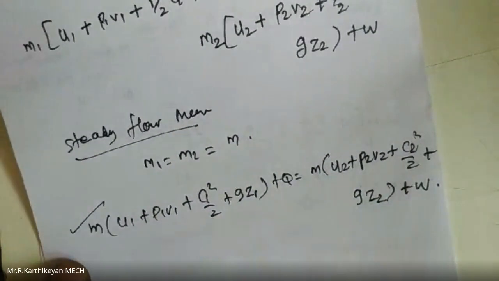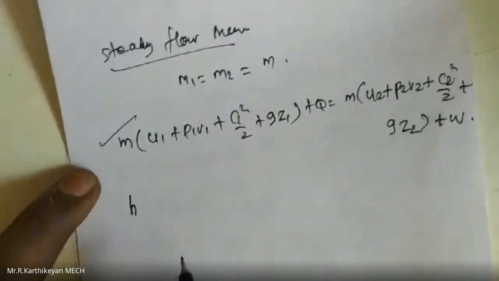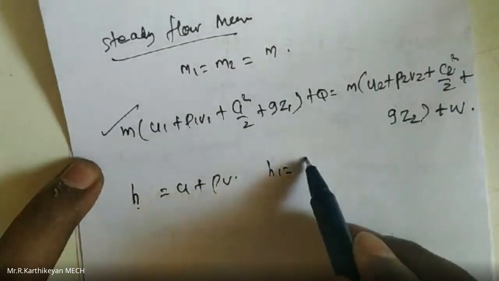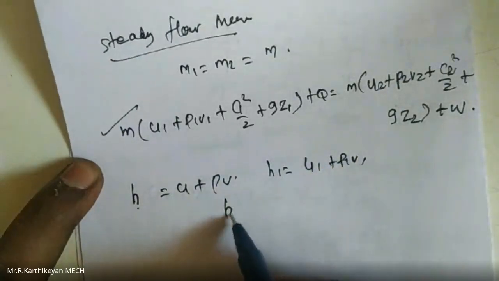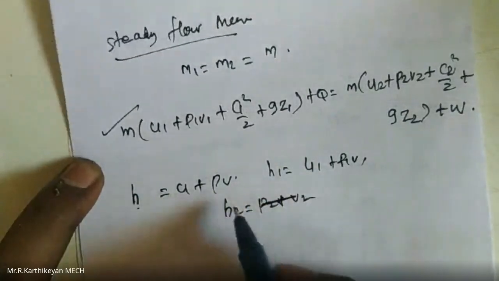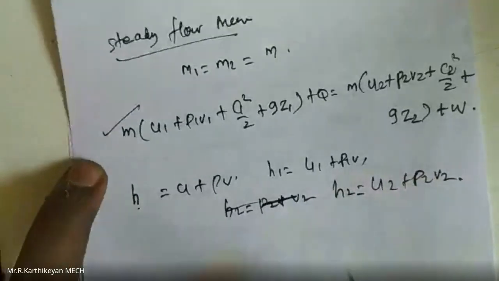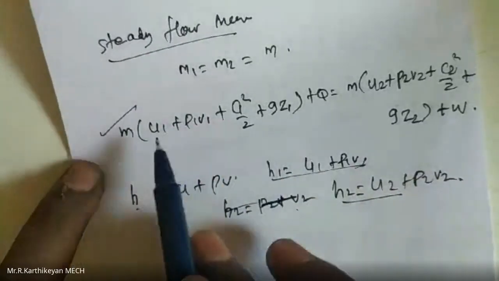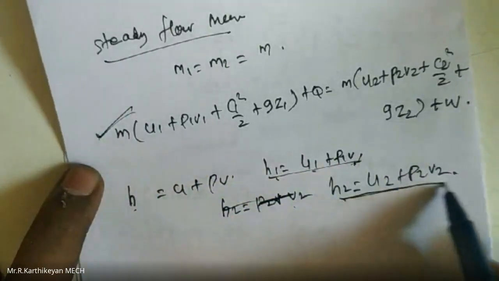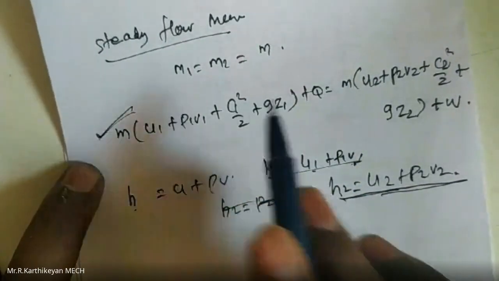Next, from the first law of thermodynamics, the definition of enthalpy is H equal to U plus PV. So H1 is equal to U1 plus P1 V1, and H2 is equal to U2 plus P2 V2. Next we are going to apply H1 and H2 in the above steady flow energy equation.